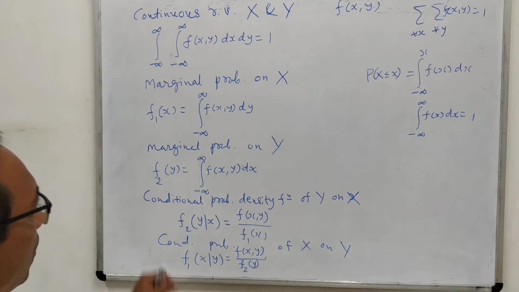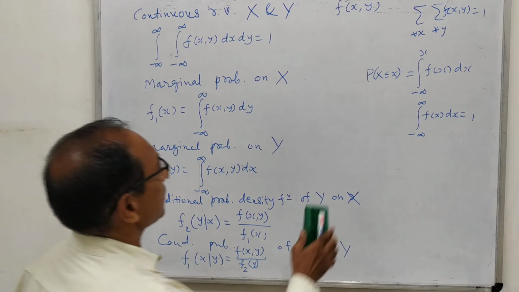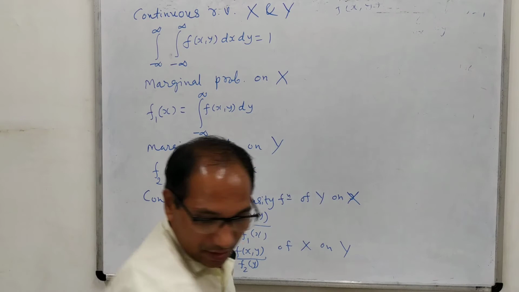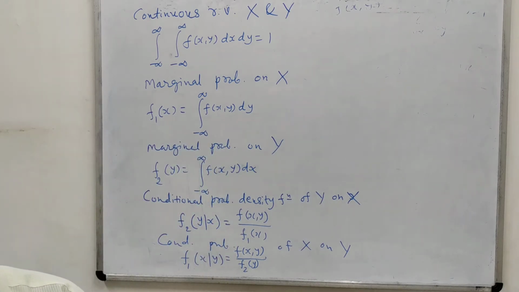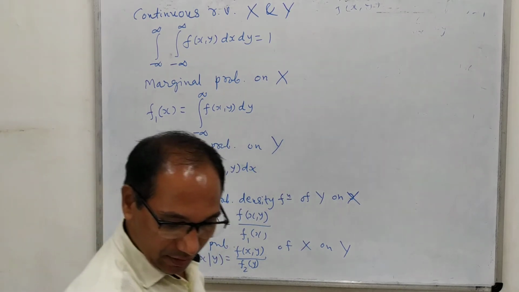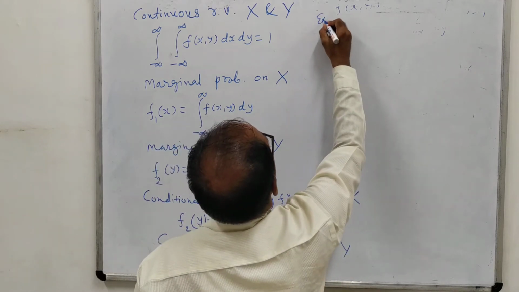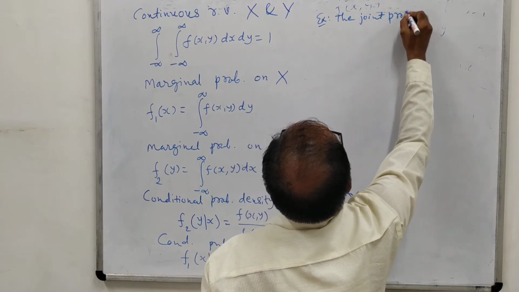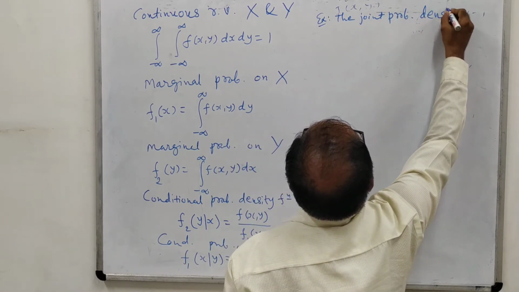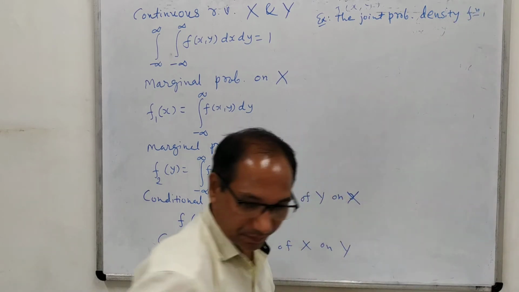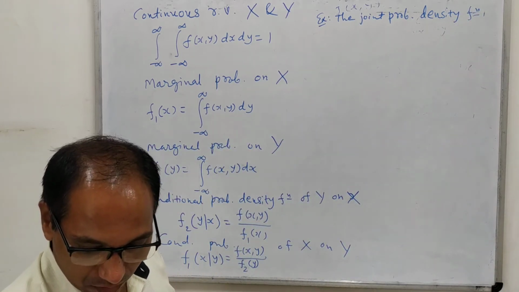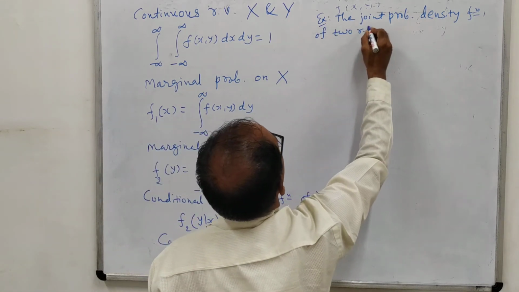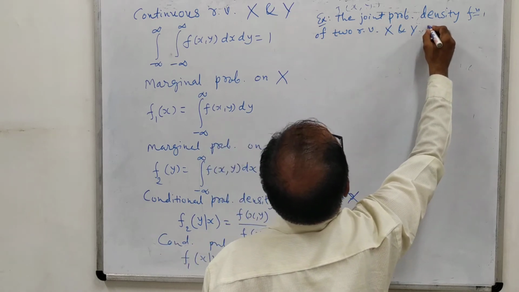And by using these formulas we can solve the examples based on two-dimensional random variables. Let us see one example. Example: the joint probability density function of two random variables capital X and capital Y is given by